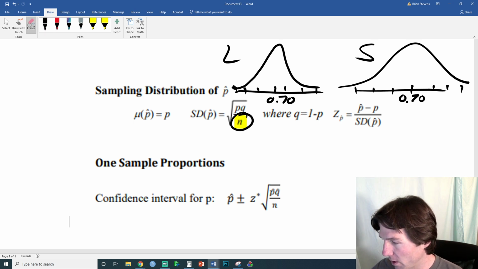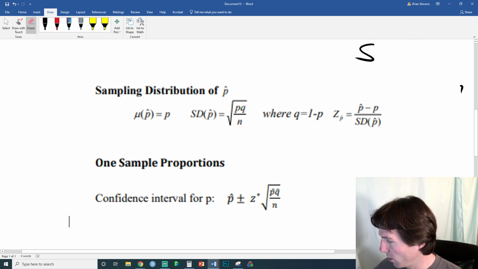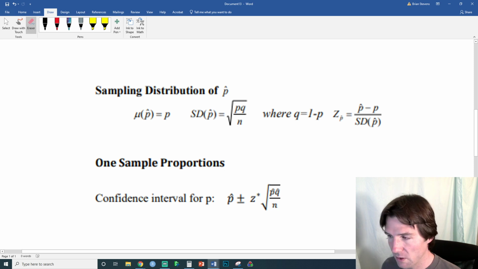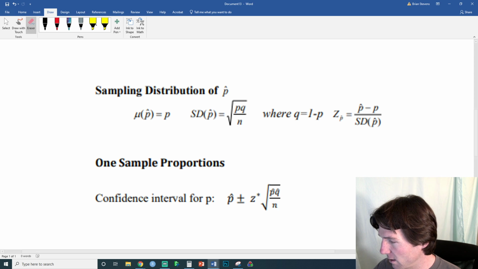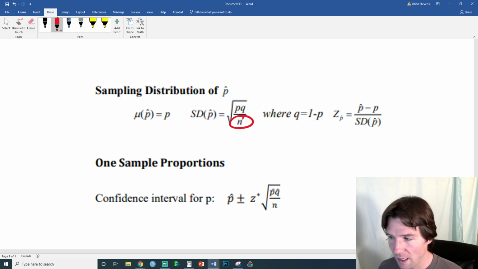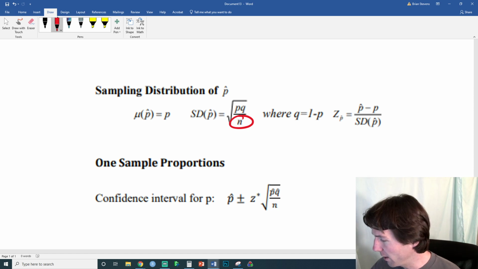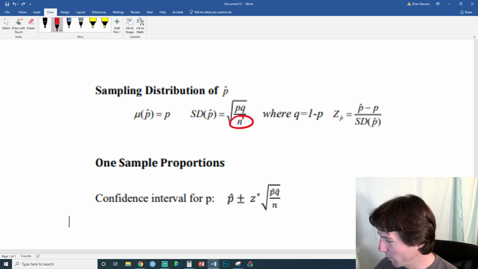So let's make sure everyone knows what the notation is here. This just tells us the spread of the curve. It helps us draw the standard deviations on it. So this is the variation in the distribution of the sample proportion. And so the notation on this is the sample size. A question would say if we went out and spoke to 100 students, n would be 100. And then we have here p. In my Taco Bell example, here I'll circle p and q.